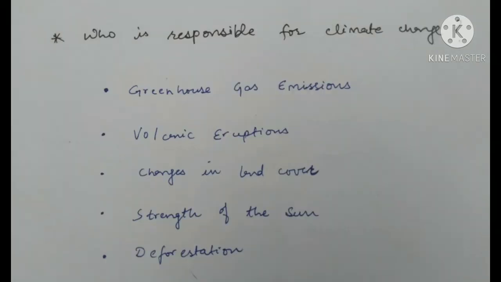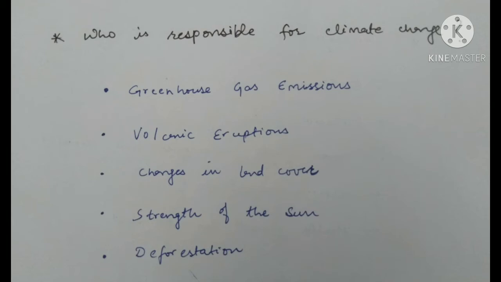So the next question is, who is responsible for climate change? One of the major contributors is greenhouse gas emission. Greenhouse gases like CO2, nitrous oxide, and methane absorb and then radiate heat in Earth's atmosphere, which increases the temperature of Earth. Next one is volcanic eruption. Volcanoes affect the climate through the gases and particles thrown into the atmosphere during the eruption.